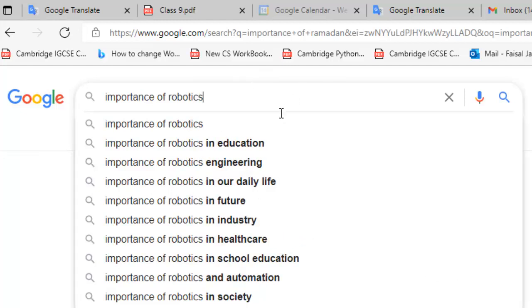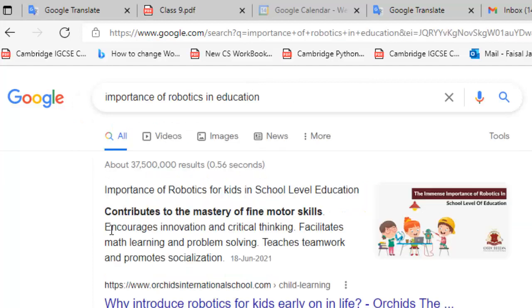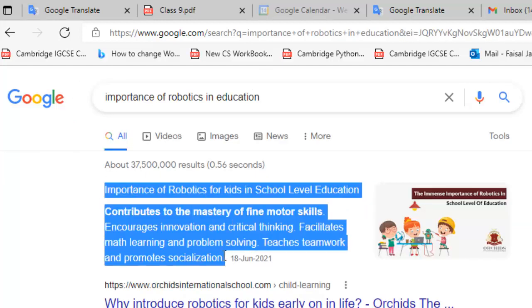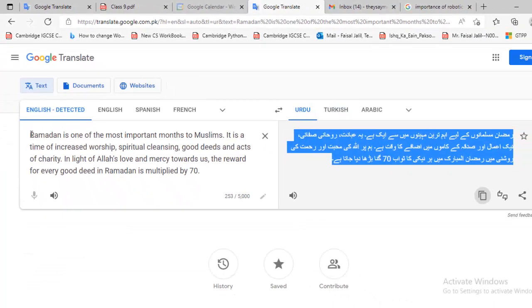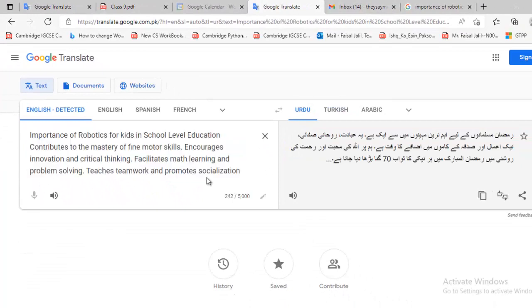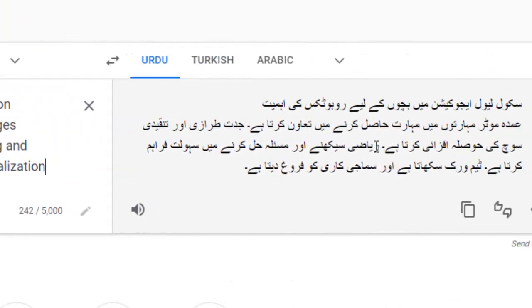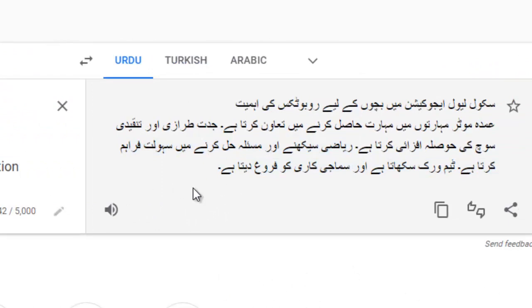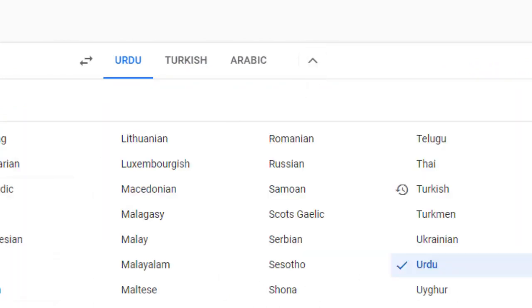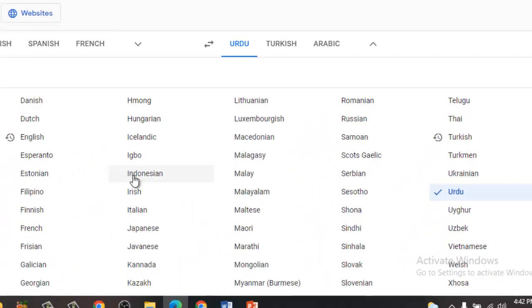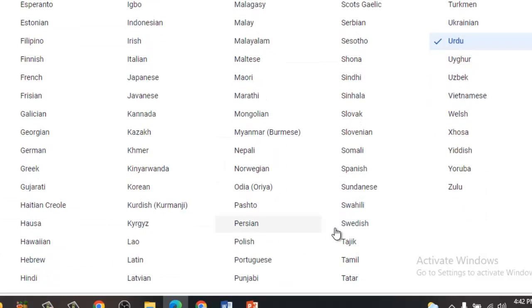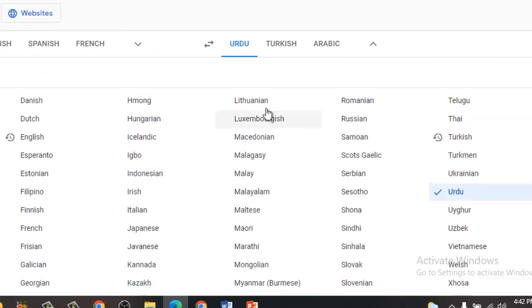So I'm going to pick this text from here, right click, copy, and now click on Google Translator, just paste it over here and get its translation into Urdu very easily, or you can select any language from here: Italian, Japanese, Bengali, Urdu, Swedish, Tamil, Punjabi, Hindi. Okay, I've selected English to Urdu right now. So now it's converted successfully.